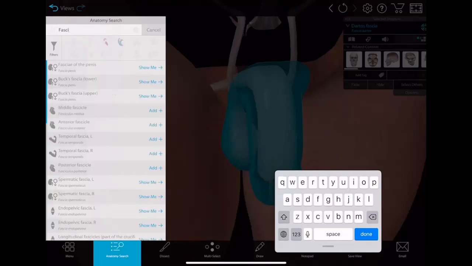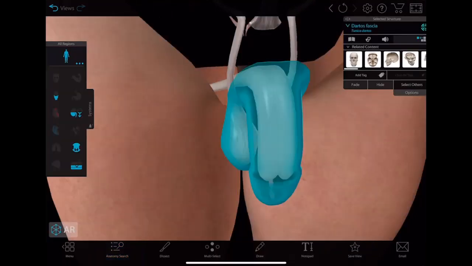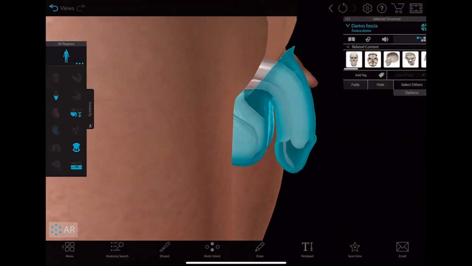Okay, so with that, we have covered the skin and fascia of the anterior abdominal wall, right? Let me know if you have any doubts, right?